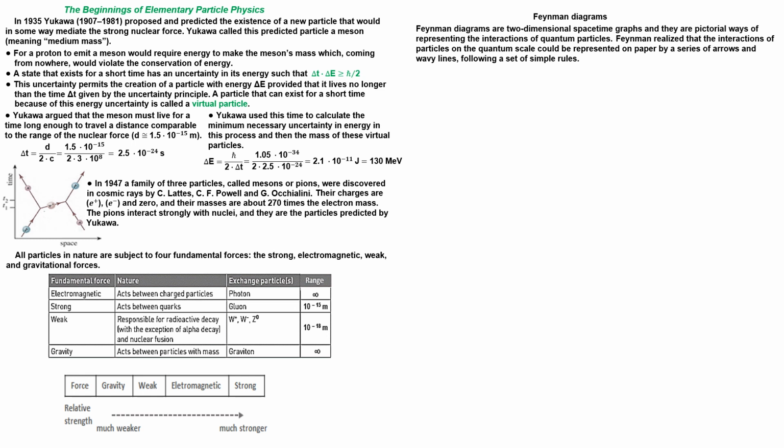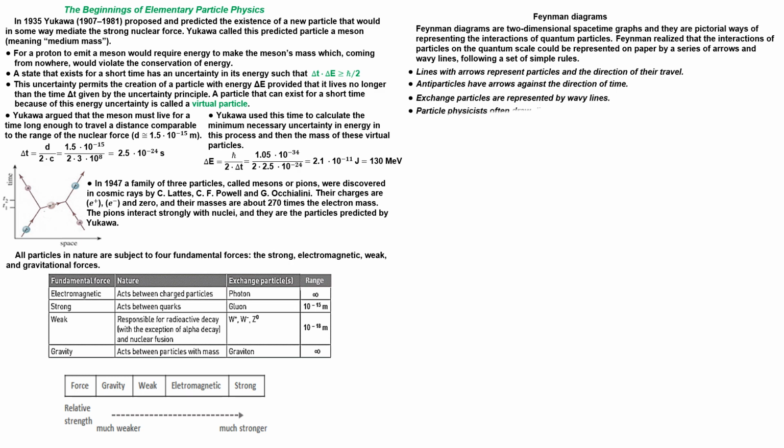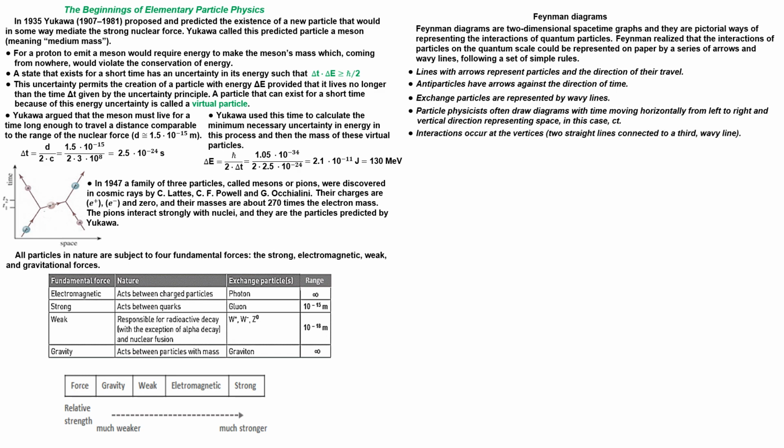Lines with arrows represent particles and the direction of their travel, and antiparticles have arrows against the direction of time. Exchange particles are represented by wavy lines. There is not a clear convention on which axis is time and space. Particle physicists often draw diagrams with time moving horizontally from left to right, and vertical direction representing space, in this case c times t. Interactions occur at the vertices, two straight lines connected to a third wavy line.